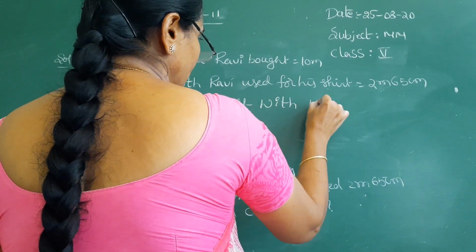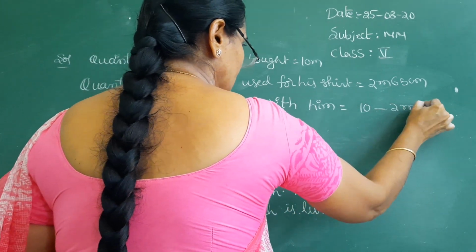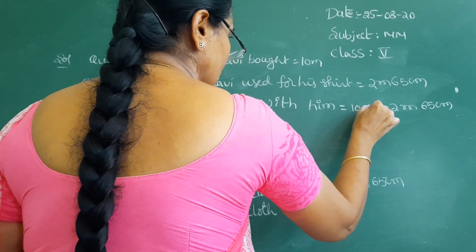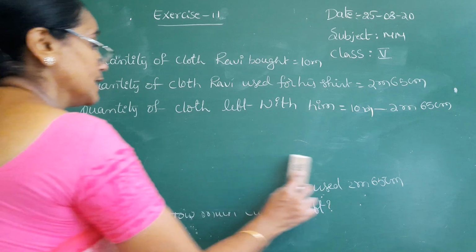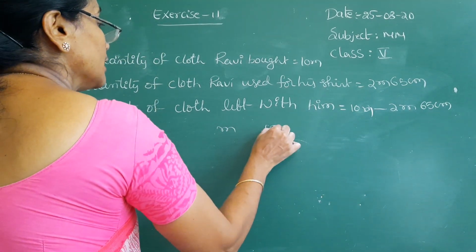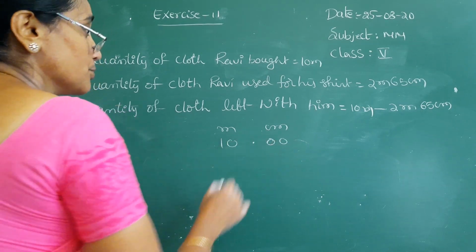You have to do subtraction. So 10 meters minus 2 meters 65 centimeters. You have to keep meters and centimeters. Here 10 has no centimeters, so you have to keep 2 zeros.